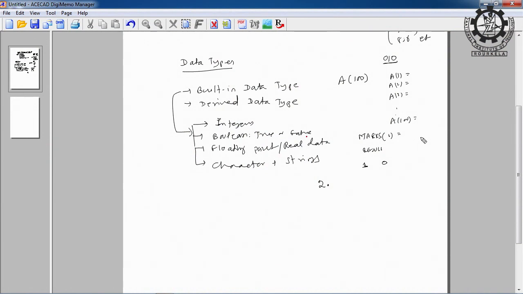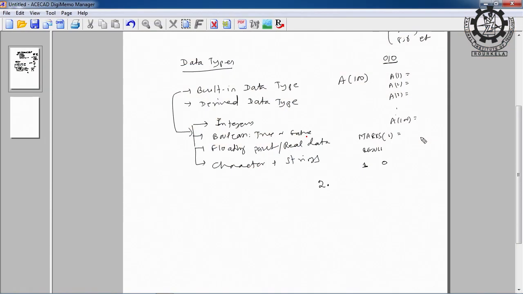What is character data? Already I have told you, data does not mean that we will take only integers. We can take characters as data. For example, Rourkela, how many characters? 8 characters. So I can define a character variable place. Place is the variable which may take Rourkela, New Delhi, Bombay, or any value.